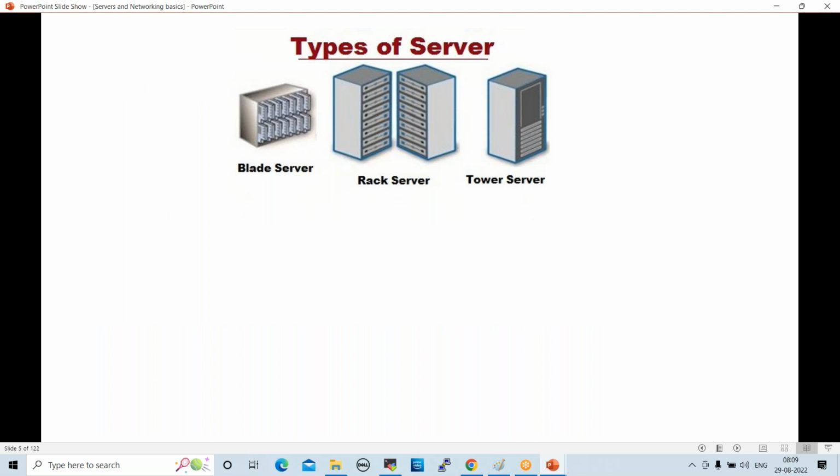So, types of servers. What are the types available? These are the 3 types of servers available in the data center. So first one,